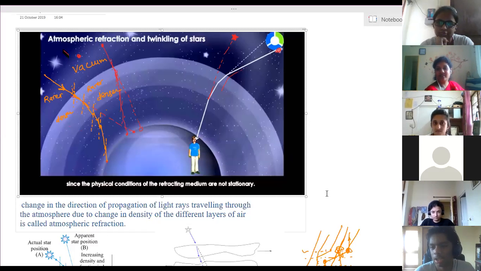Is it scattering? No. Scattering is seeing the colors. When we see different colors, that is what we consider scattering. But here, there is no scattering. Yes, Bhavya? Do you know? No, ma'am.